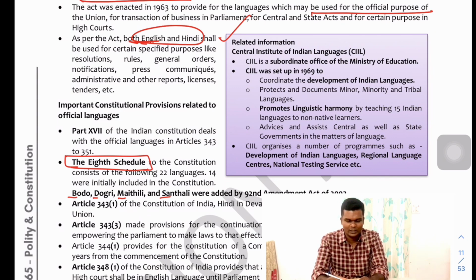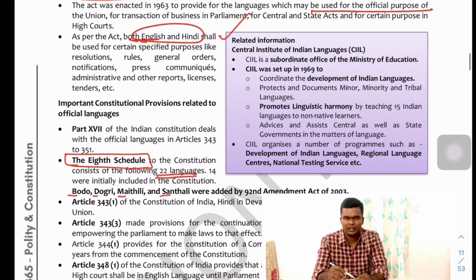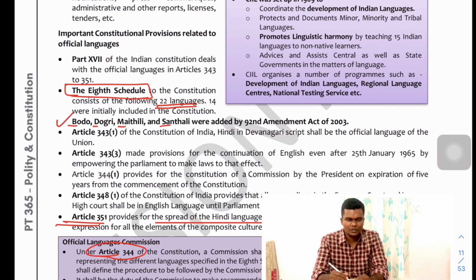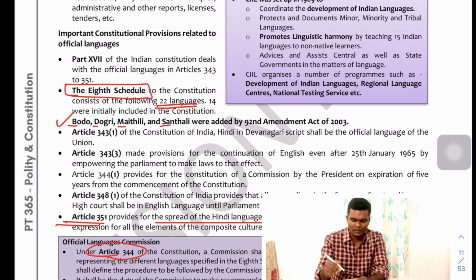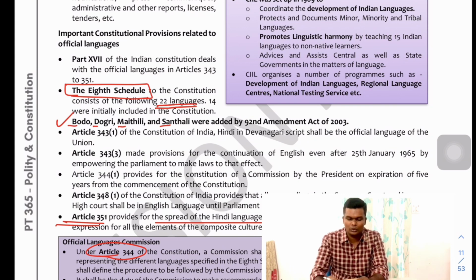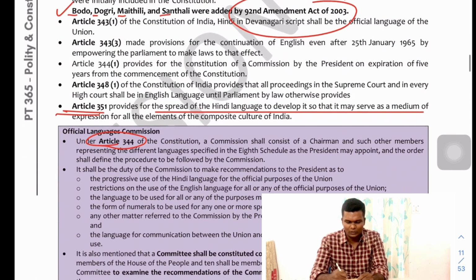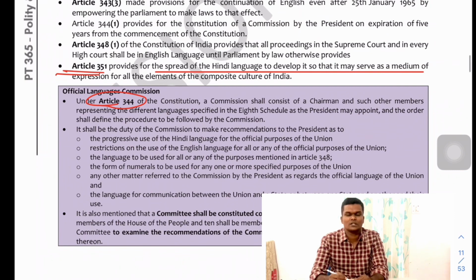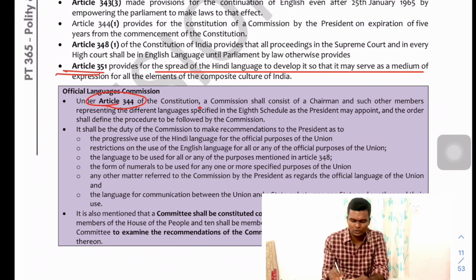We will be knowing the 8th Schedule. I have a diagram just to show you as well. The 8th Schedule deals with the scheduled languages, in which we have 22 languages, of which the most recently added were Bodo, Dogri, Maithili and Santali, BDMS. That was in 2003 by the 92nd Constitutional Amendment Act.